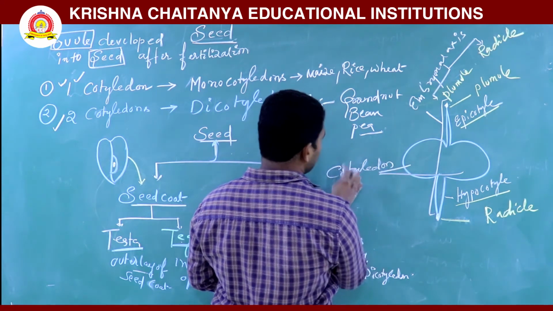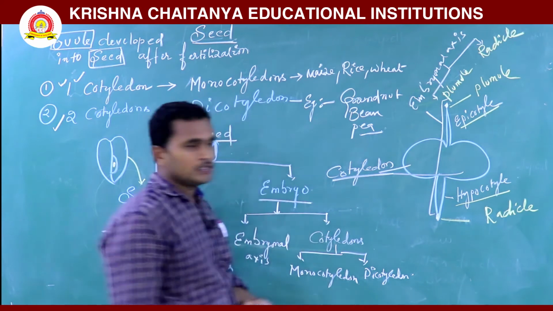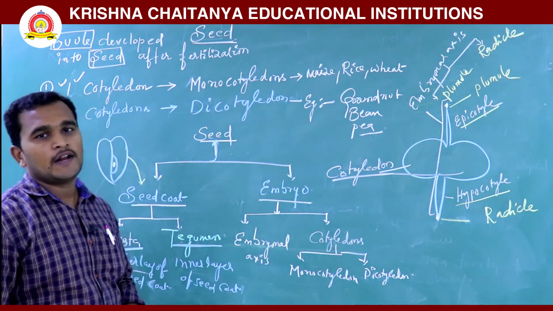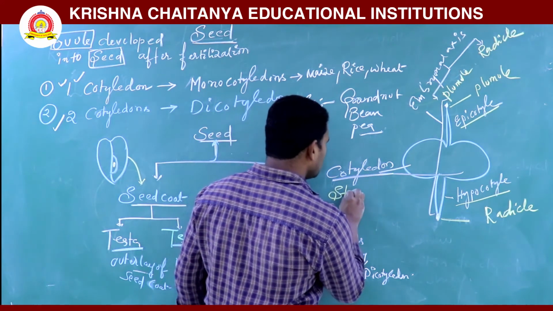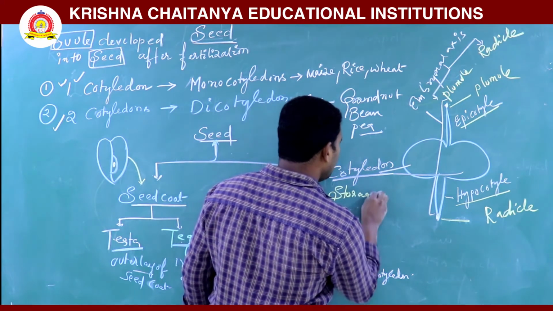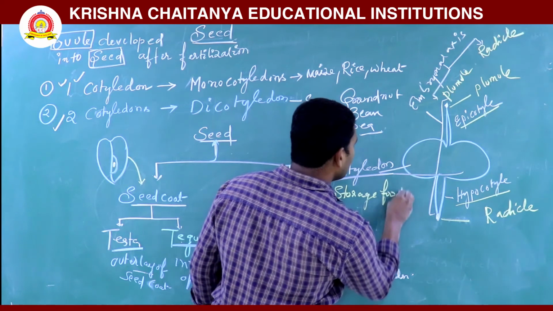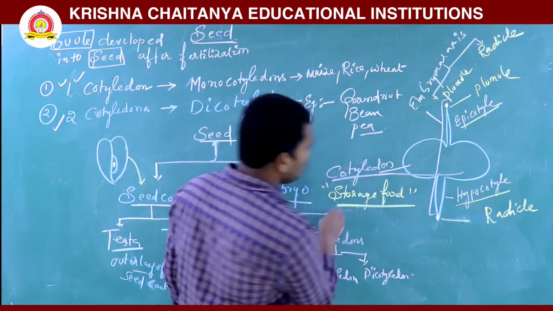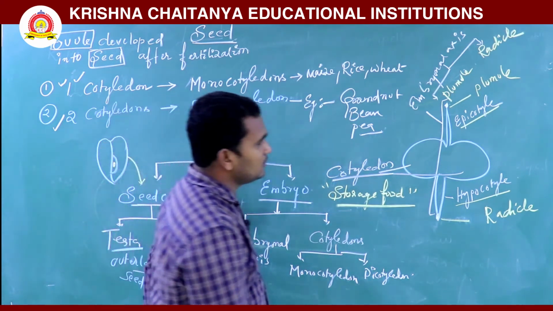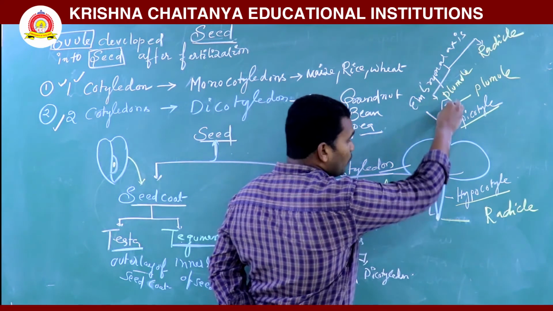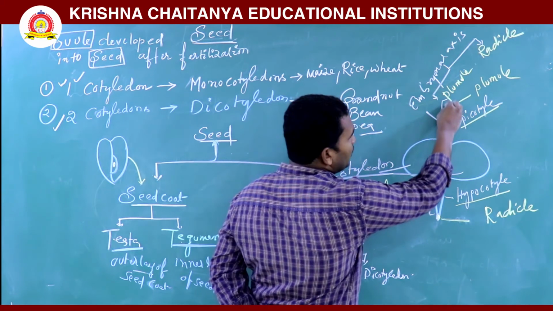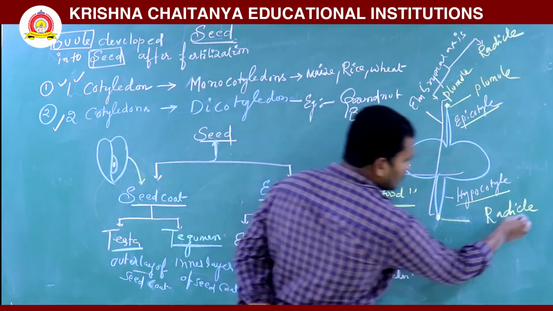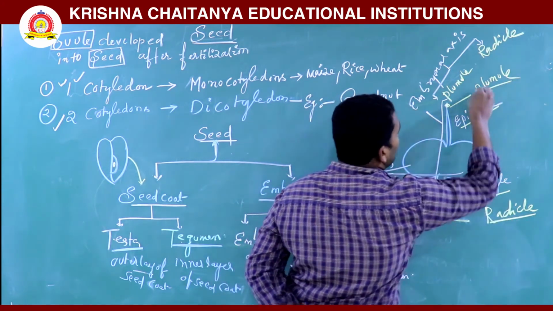So these two are cotyledons. Generally, cotyledons store food material. Food will be stored in these cotyledons. The embryonal axis has the tip region, above and below it: the radicle is there, the plumule is there.